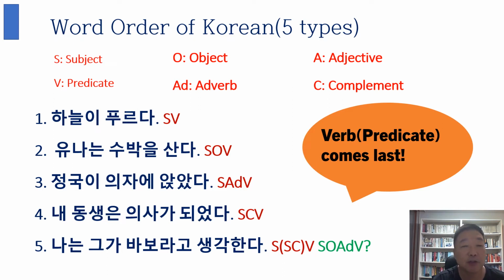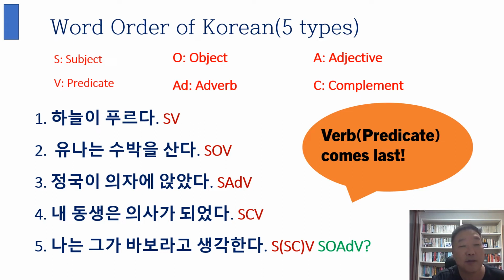And the third, 정국이 의자에 앉았다. 정국 is subject. 의자 is the verb. Actually, it's like the verb type phrase. 의자에. And V is, of course, predicate here.